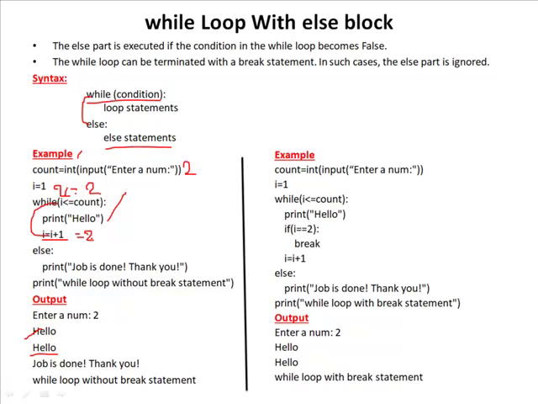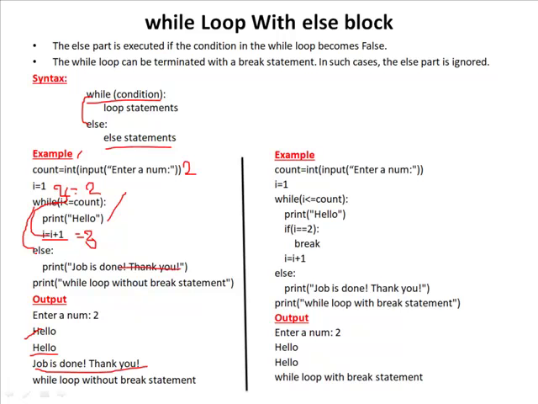Now I value is 3. And here the while condition is 3 less than or equal to 2. Condition is false. So immediately the control will go to the else part to display the statement that is job is done, thank you. So this is the third print statement.